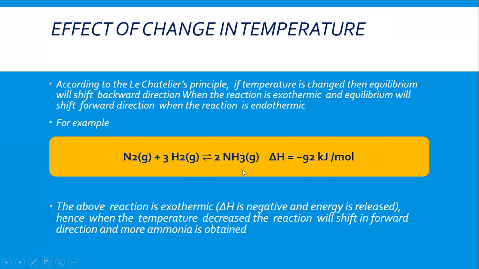The above reaction is exothermic because delta H is negative. It means energy release. This is exothermic reaction. Hence, when we increase the temperature, the reaction will go into backward direction. And when the temperature decreases, then the reaction will shift in forward direction and more ammonia is obtained. It means in this condition, when reaction is exothermic, we need to decrease the temperature.